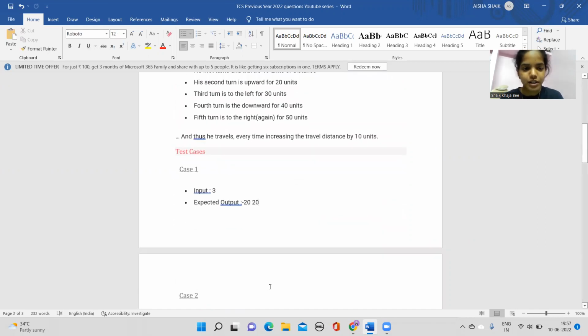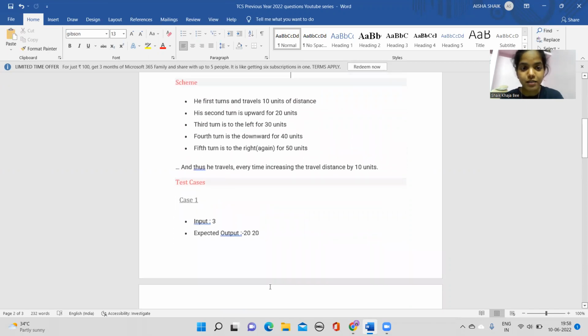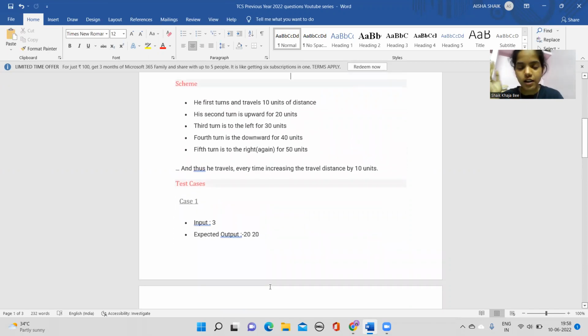So let us see first of all what his scheme is, where the person reaches. That is the total question that came into his mind. He wants to know where the person reaches at the end. Let us see. The person first turns and travels 10 units of distance. Wherever he is in the position, he turns and travels 10 units. Then his second turn is upwards for 20 units, the third turn is 30 units, and the fourth is downward, that is 40 units. The fifth is to the right, that is 50 units.